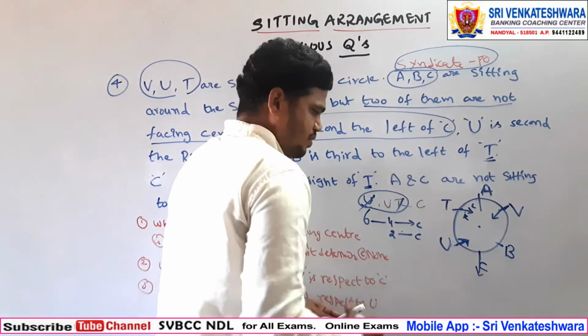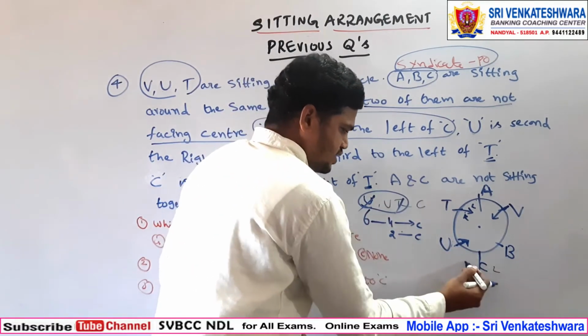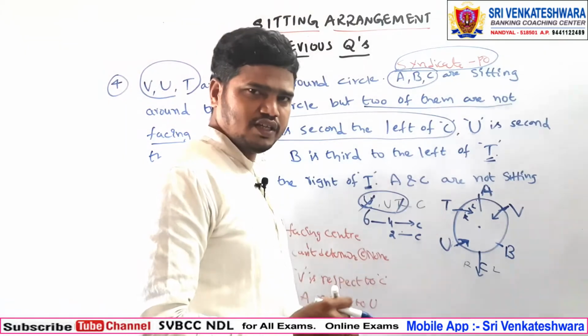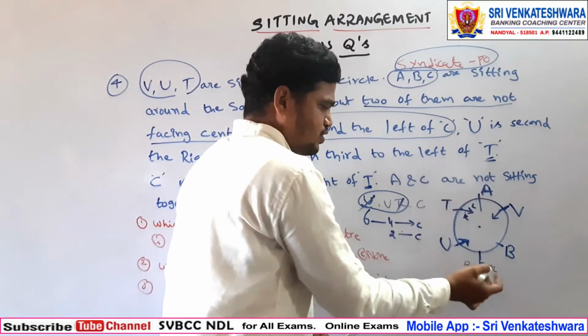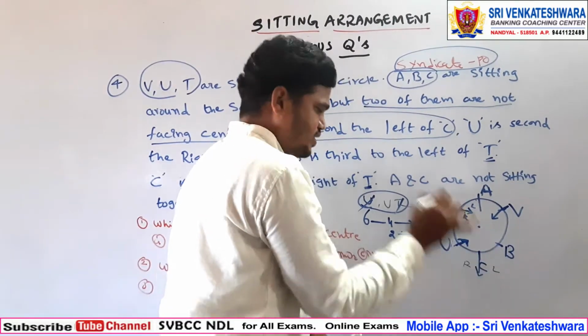Away from the center means this is the left and this is the right. So C is away from the center.